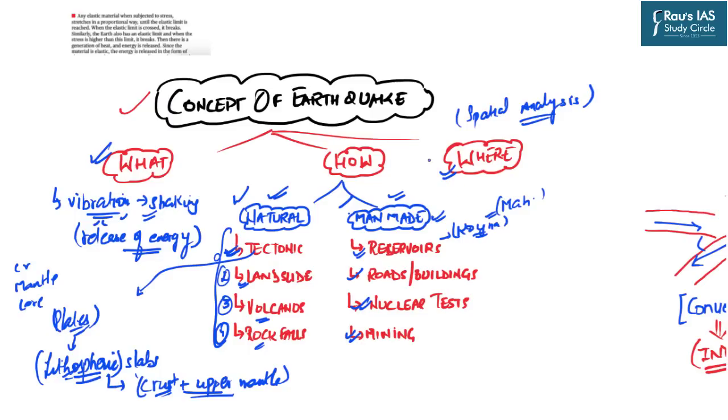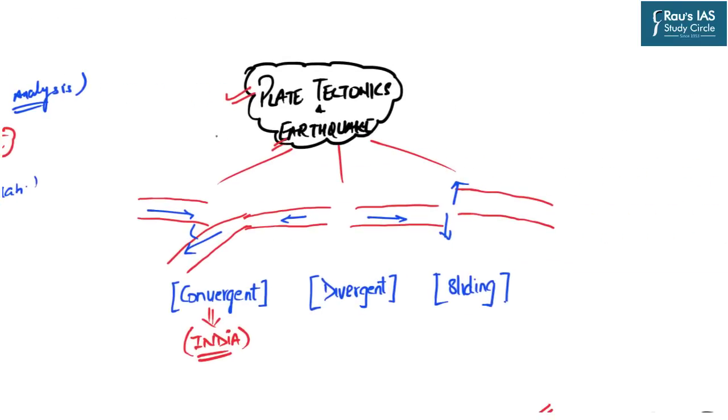Now, taking forward the conceptual part of the earthquake, whereby we have discussed all the natural factors, let us understand in detail how tectonic movements are responsible for creating earthquakes. Now the plate tectonics theory tells us that there are primarily three types of plate boundaries. One is the convergent boundaries, second is the divergent boundaries, and third is the slide-past boundaries.